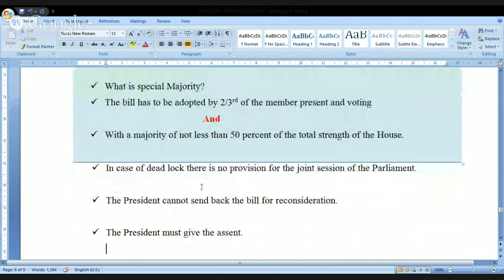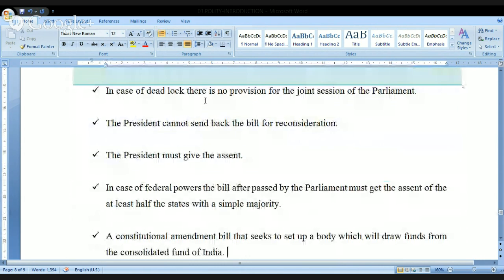Look at this next point. In case of deadlock, there is no provision for the joint session. What is the meaning of this? Joint session is permitted only for the ordinary bills, no joint session for the money bills. Since Constitution amendment bills are considered to be important, it should be compulsorily considered by both the houses. Because of any reason, if house number 2 is not accepting the proposal of any constitution amendment, then they cannot go for the joint session of the Parliament.